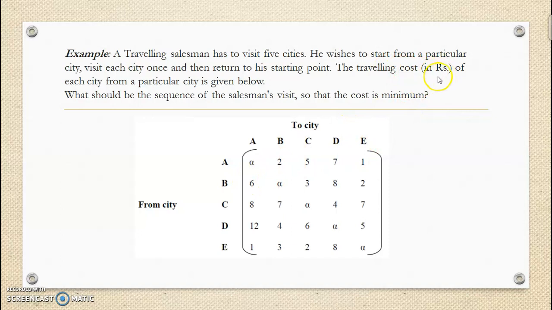This cost is mentioned here in hundreds of rupees. Therefore, a matrix table is given. Now look here along the diagonal. This symbol is the infinity.